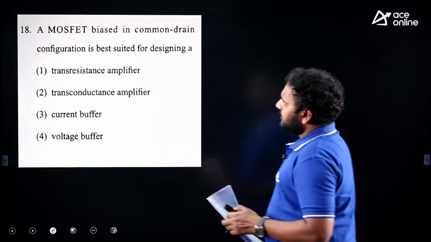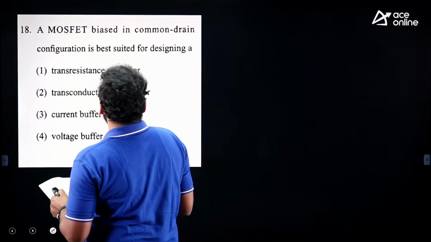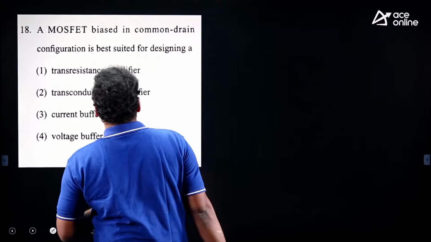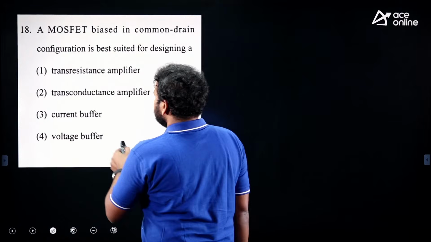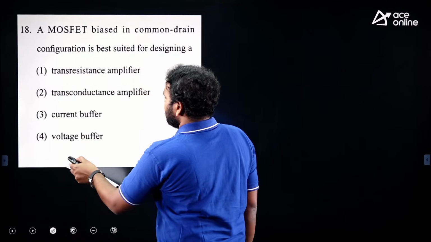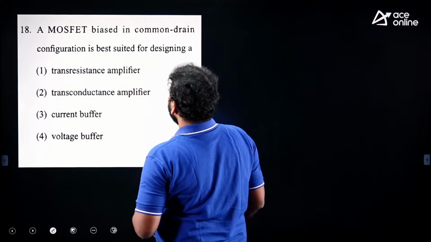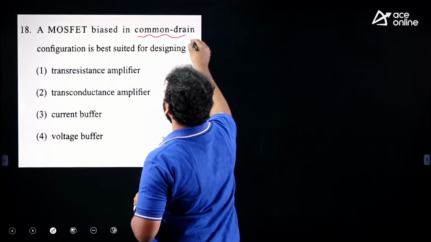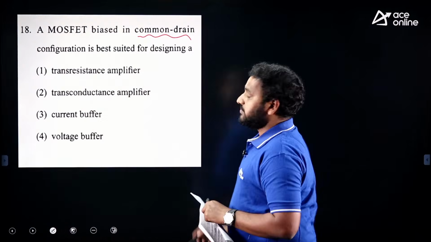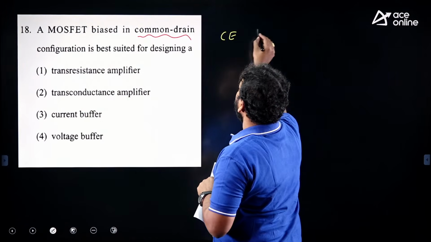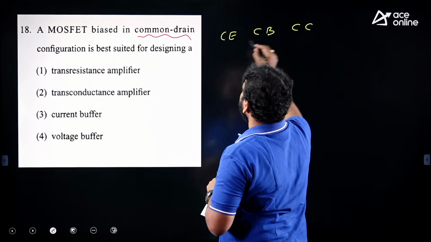A MOSFET biased in common drain configuration is best suitable for designing a resistance, transconductance, current buffer or voltage buffer. See what is this common drain configuration. We have discussed in class in detail in multi-stage amplifiers. Common emitter, common base, common collector.